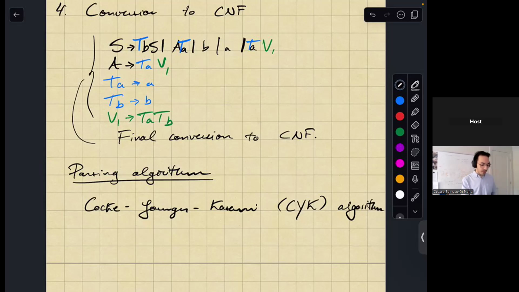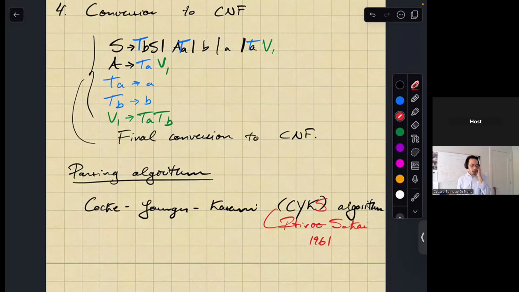Like I said in a previous video, I actually call it the CKYS algorithm because it was actually discovered by a fellow by the name of Itiru Sakai in 1961.